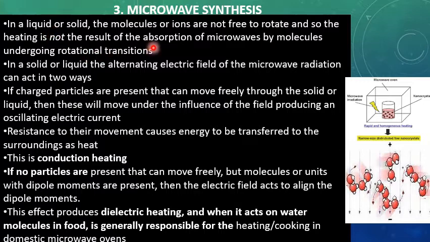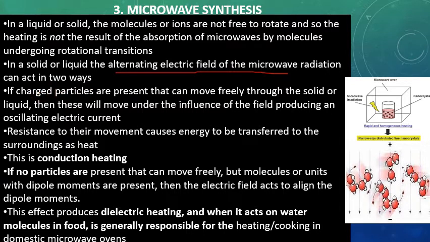In a liquid or solid, the molecules or ions are not free to rotate, and so the heating is not the result of absorption of microwaves by molecules undergoing rotational transition. Whenever there are microwaves, they have an alternating electric field. This alternating electric field of the microwave will interact with the liquid and solid molecules. How does it heat up liquids and solids? This alternating electric field of microwaves acts in two ways.